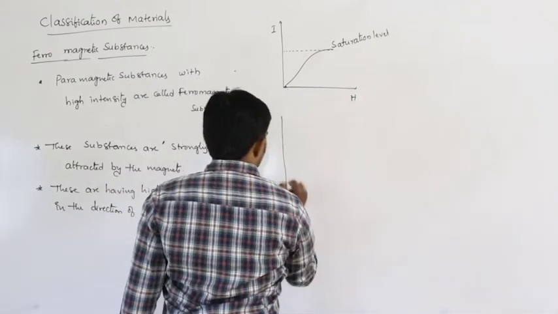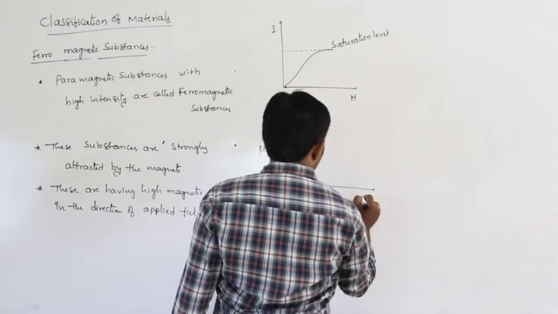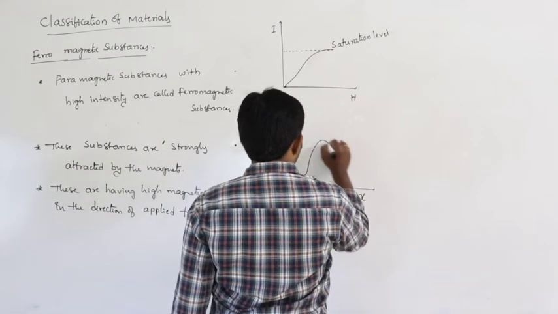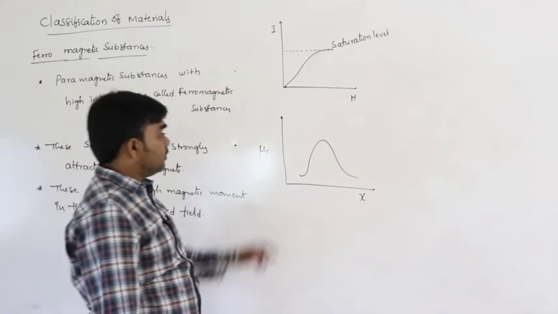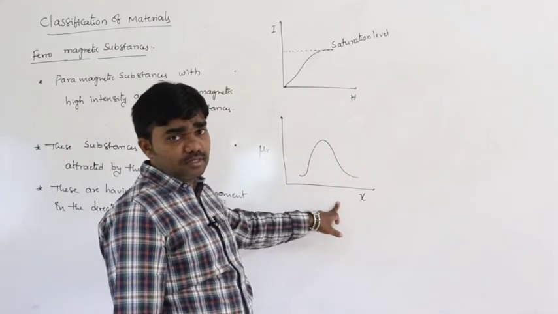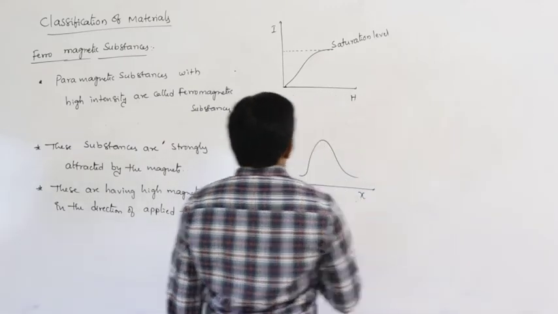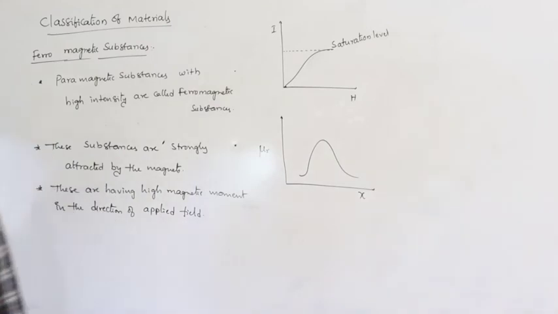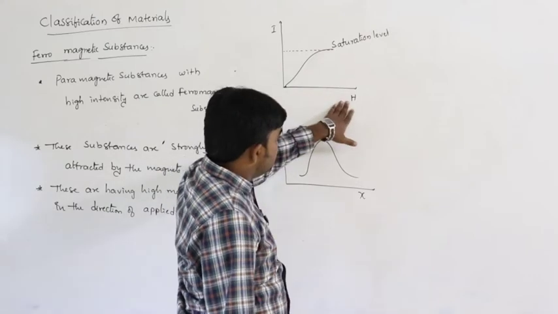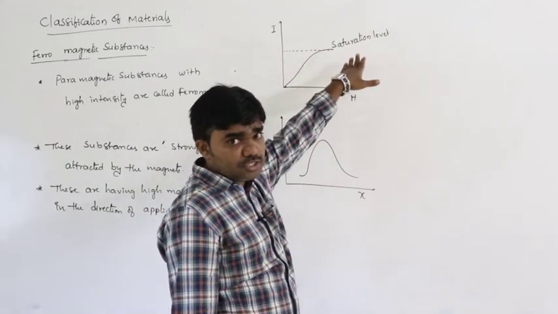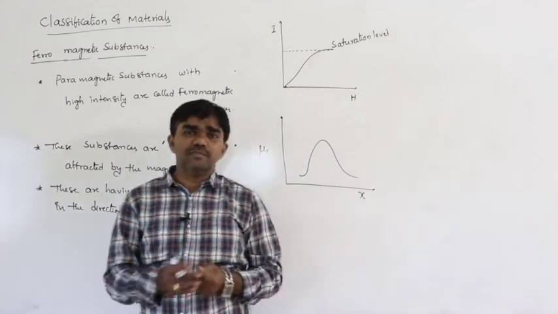Next, if we draw the graph for relative permeability and susceptibility, the shape of the graph is like this. Next, one more thing here, the main thing: H value increases, I value also increases up to a certain extent and it becomes saturated. After that, increase of I is not possible.